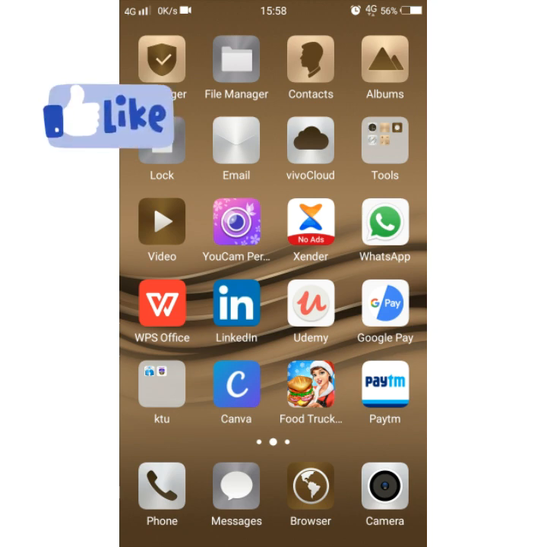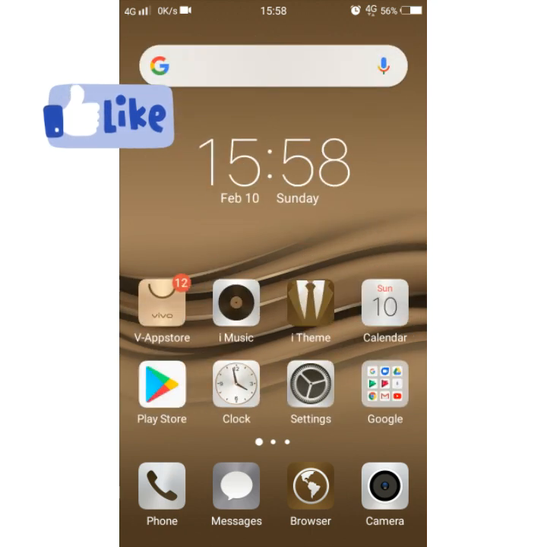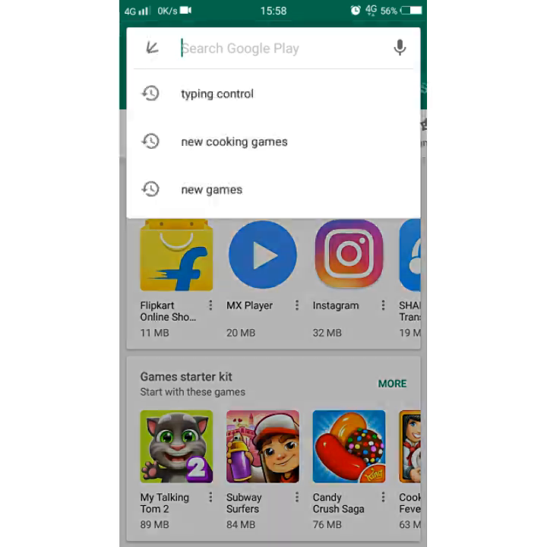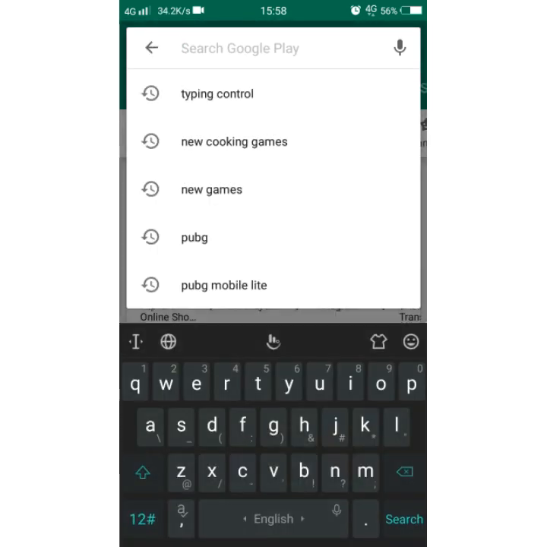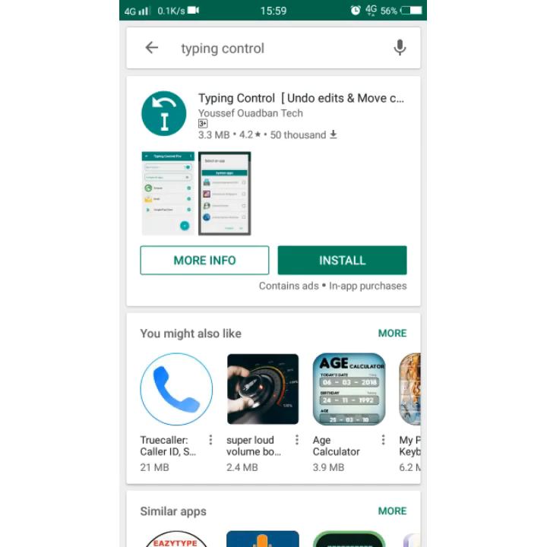So let's go to Play Store, because you need a special app to use the volume button for typing, and this is the most important trick by using your volume button in an Android phone. So go to Play Store, search for an app called Typing Control, and tap to install.